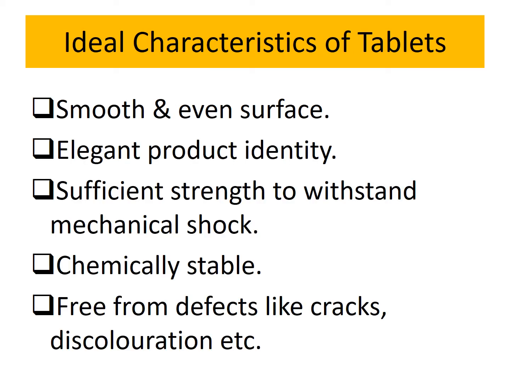Now, here are the ideal characteristics of tablet. Tablet has a smooth and even surface, meaning it does not have any hole or any projections. Second, elegant product and identity. The product should be elegant so that the person can take the tablet easily. Third, sufficient strength to withstand mechanical shock. It means the tablet should withstand wear and tear during handling, transportation and packaging of the drug.